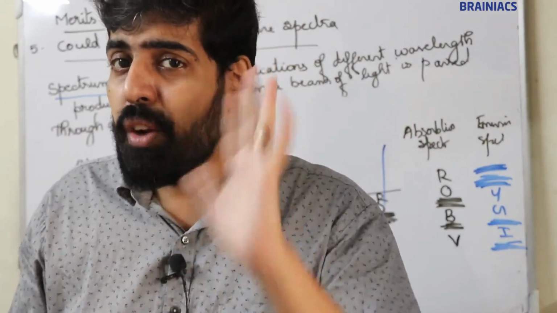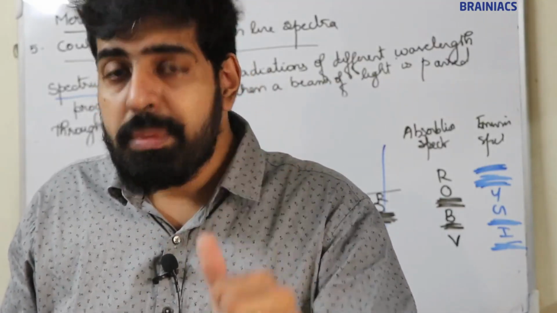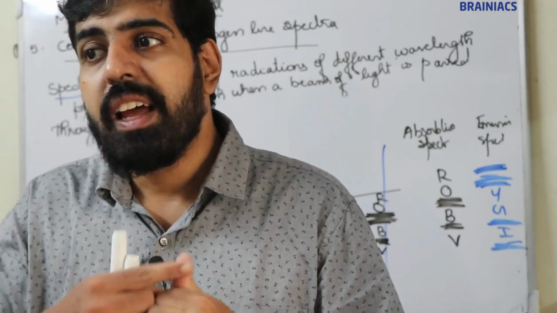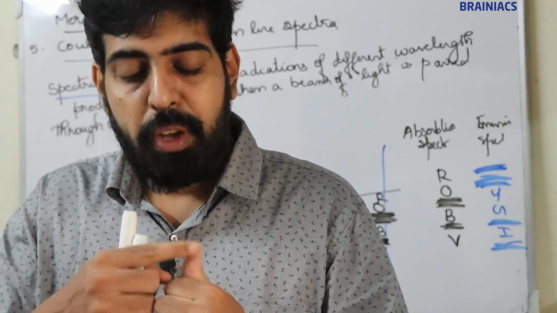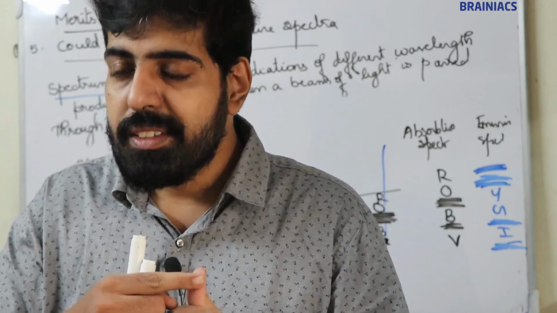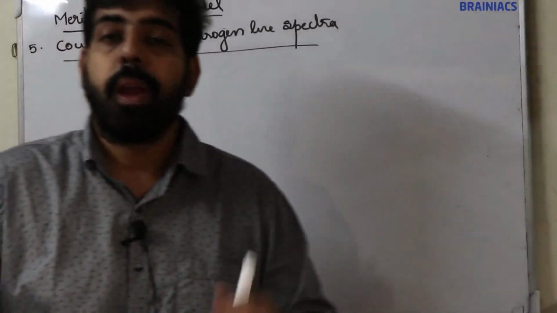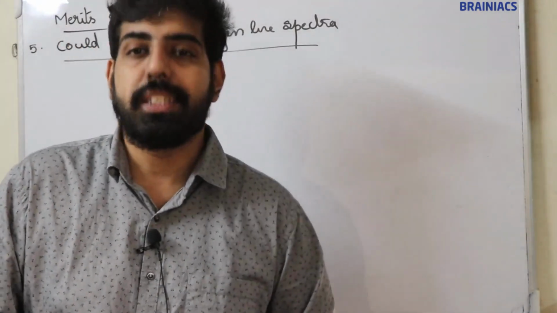In the case of hydrogen there are 5 lines. So from the lines we can identify the element. Actually we can say that line spectra is like a fingerprint. By fingerprint we can identify the person. Same way, from line spectra we can identify the element. I think it's clear. So now I am going to explain hydrogen line spectra.